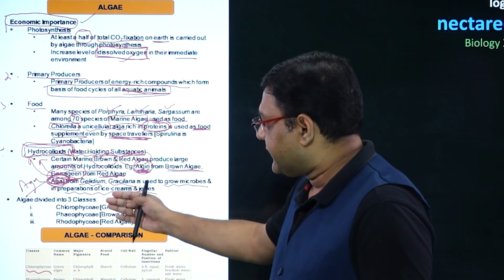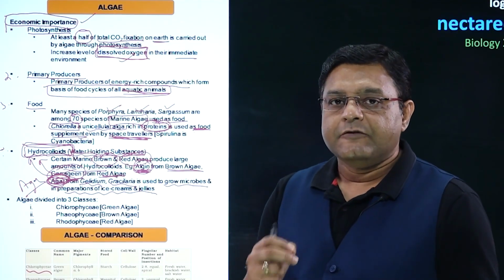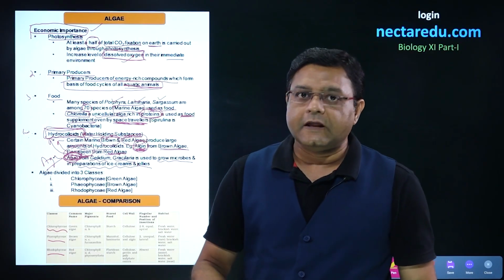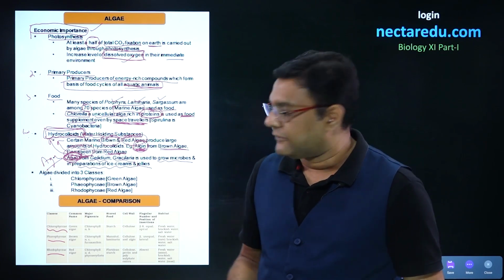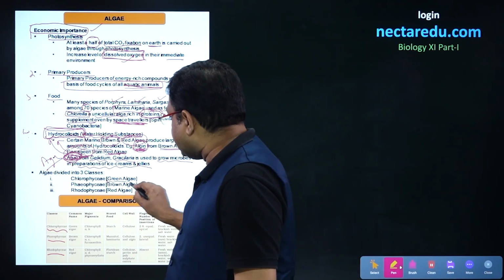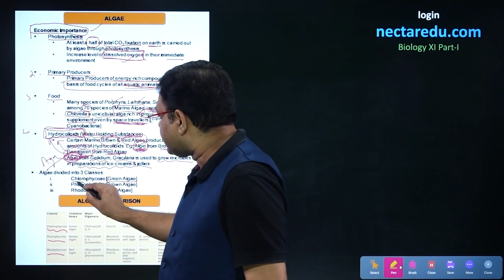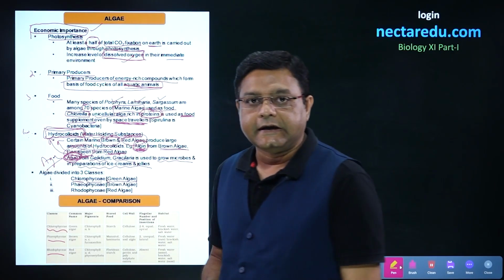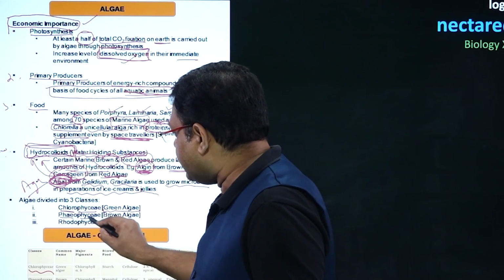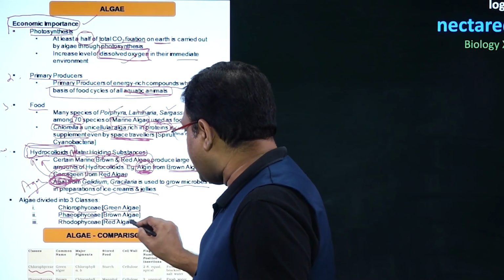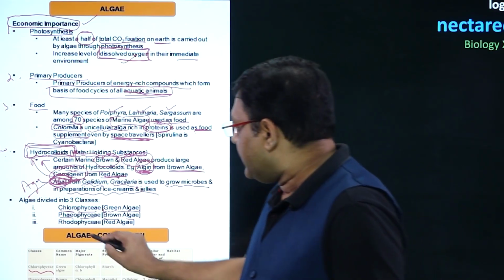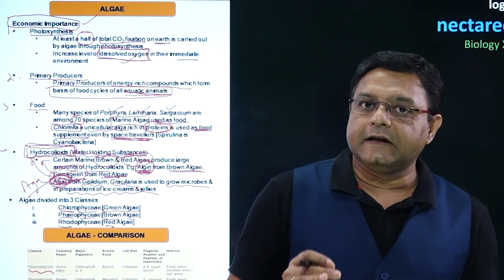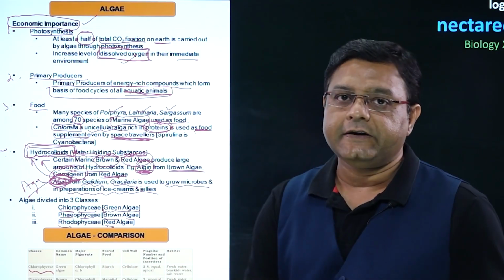After this, if we come to the classification of algae, we divide it into three classes. The classification is on the basis of color, on the basis of pigments that are present. The first are green in color, and that is why we call these chlorophyceae. Phyceae refers to the algae, chloro refers to the green color. Second is phaeophyceae. Pheo means brown, so these are brown algae. The term rhodo means red, so rhodophyceae is the red algae. These are the three classes in which algae is divided.